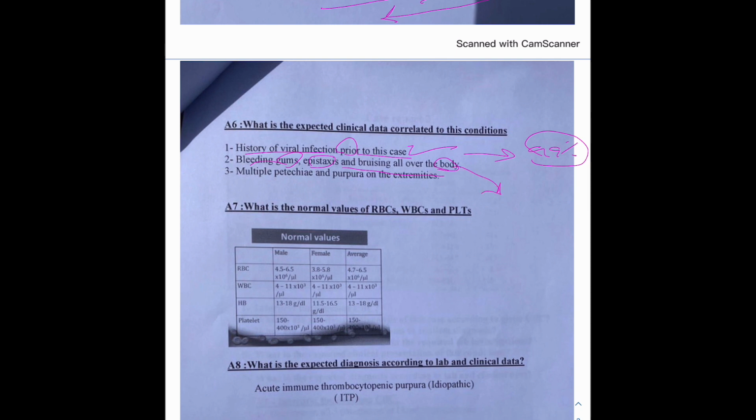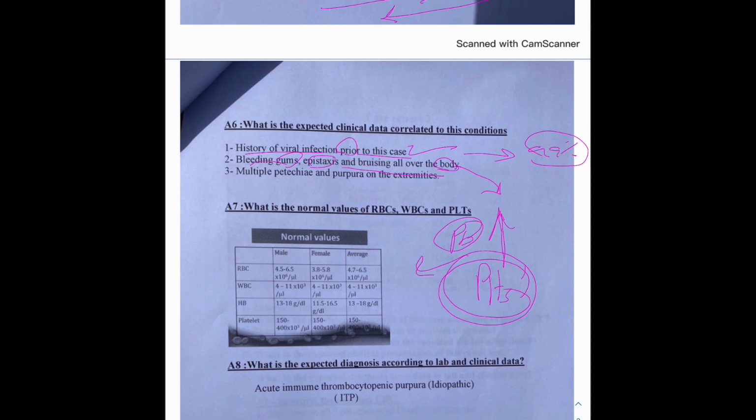Okay, here's a good question, right? Once you notice there is superficial bleeding on the gums and the superficial surface of the body, that indicates the problem is from the platelets. But once there's bleeding in the joints or deep tissues, that indicates the problem is in the coagulation factors, not in the platelets.